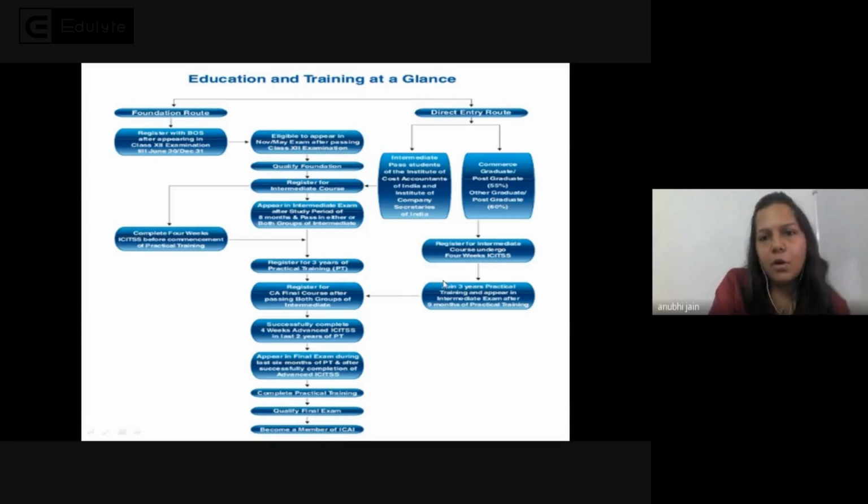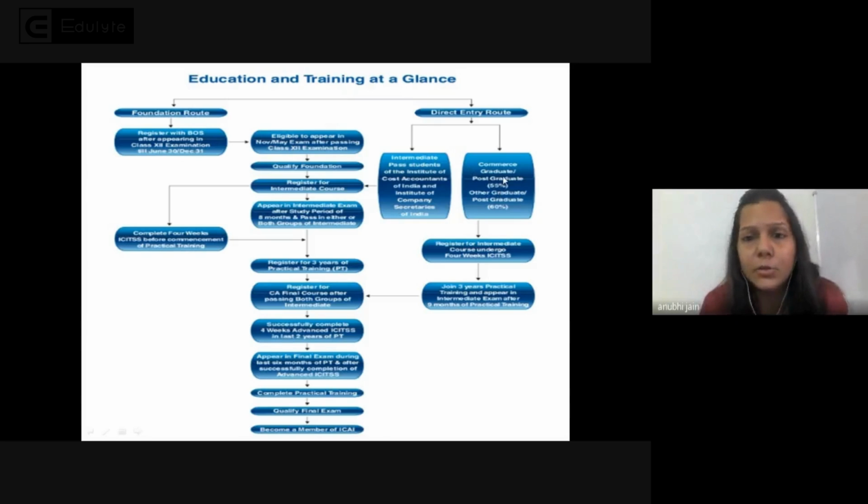But now let me talk about the direct entry route. So what is the direct entry route? In this, if a student has passed the intermediate exam of Company Secretary, CS, or Cost Accountant, then they can directly register for the CA intermediate exam. They don't have to give the foundation exam for CA. They can take direct entry and are then eligible for the CA intermediate exam.